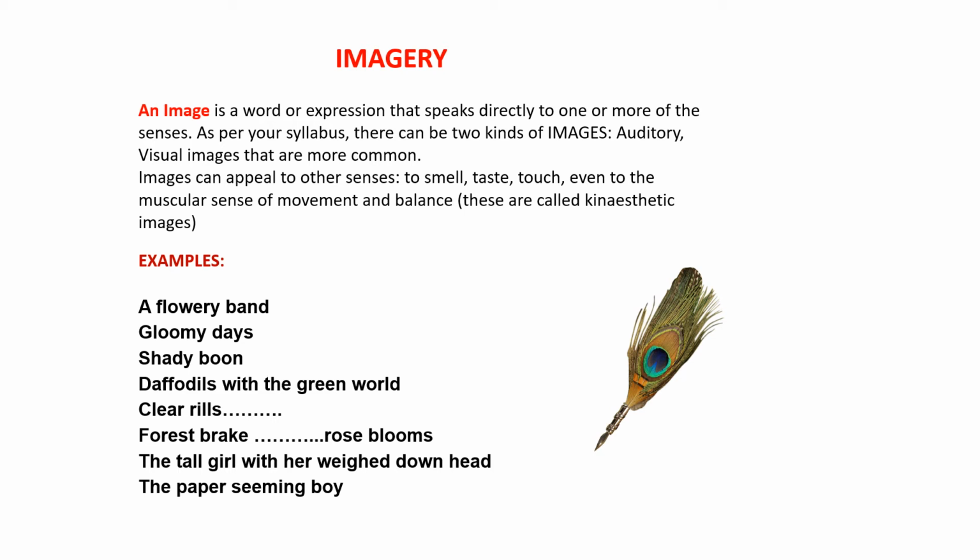So, for instance, a flowery band, gloomy days, shady boon, daffodils with the green world, clear rills that for themselves a cooling covert make, the mid-forest brake rich with a sprinkling of fair musk rose blooms, and such too is the grandeur of the dooms. So these are a few images. Then in An Elementary School Classroom in a Slum by Stephen Spender, the poet says, the tall girl with her weighed down head, the paper seeming boy.